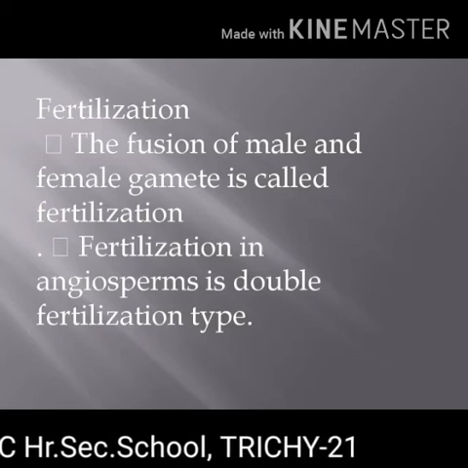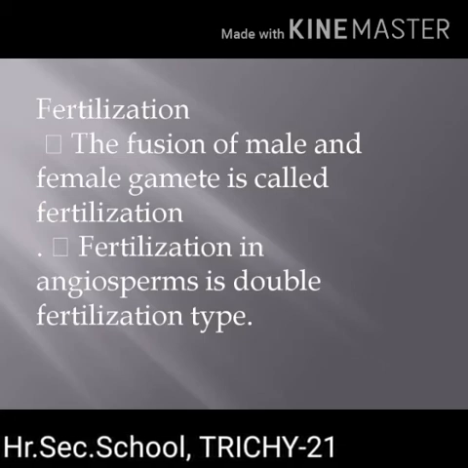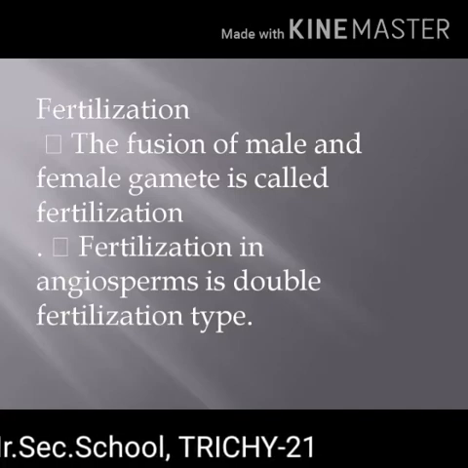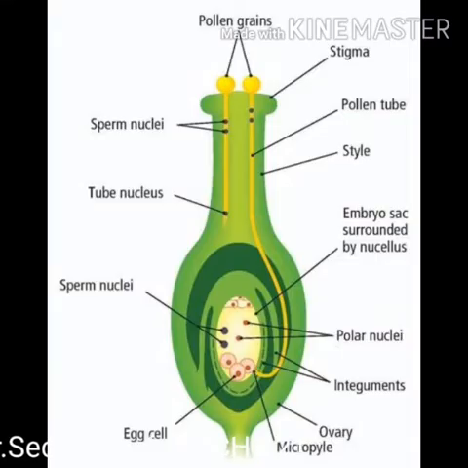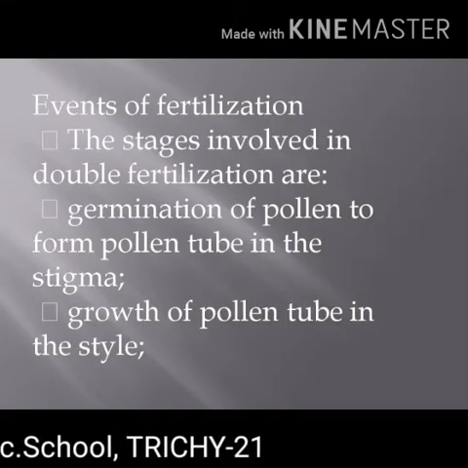Fertilization. Fertilization means the fusion of male and female gamete is called fertilization. Fertilization in angiosperm is double fertilization type. Events of fertilization.